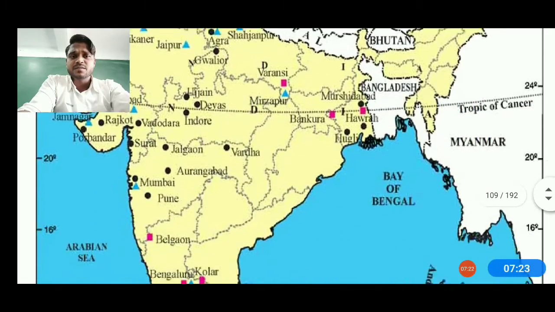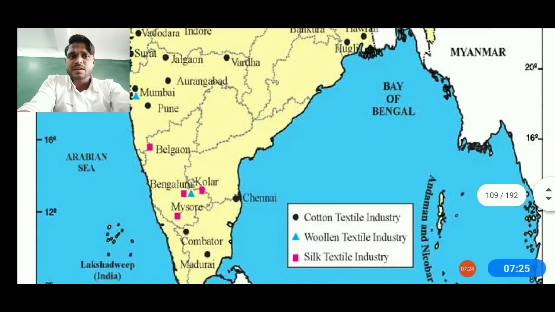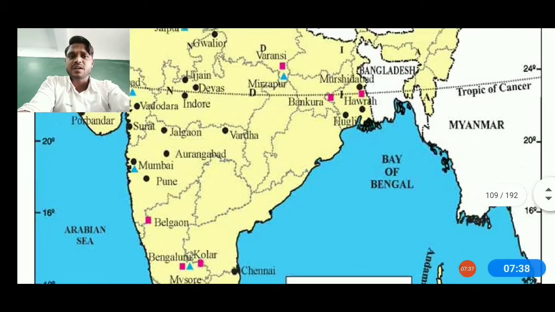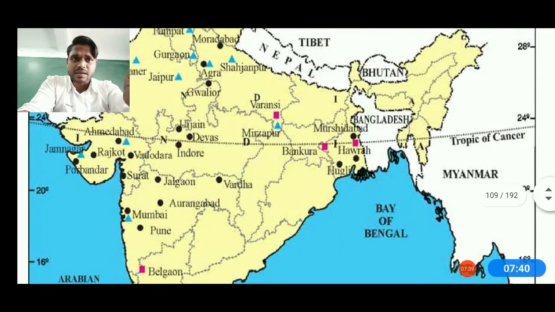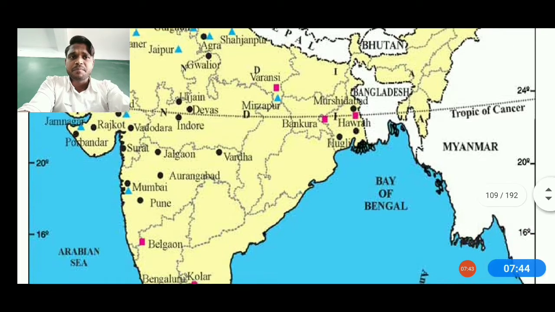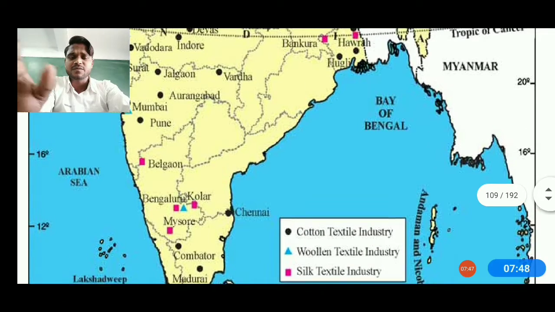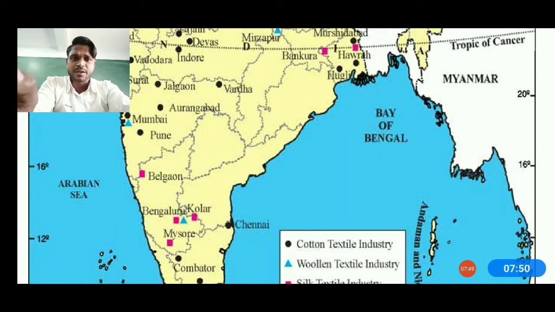As you can see, a map is shown here. This map consists of the industries. Now you can see the cotton textile industry in blue, pink for the silken textile industry, cotton textile in dark blue, and navy blue is the woolen textile. You can identify which centers are located with cotton textile, like Varanasi, then Bankura, Howrah, which are for the silk industry, Belgaum, Kolar, Bengaluru, Mysore silk industry.